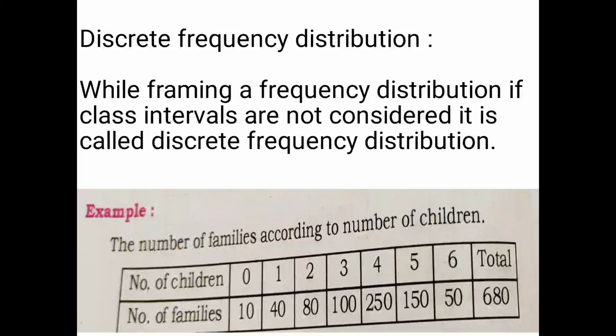So the number of children is a variable and frequency is the number of families. With respect to the number of children, we are going to see the frequencies. They are nothing but the number of repeated families. For 0 children there are 10 families. For 1 child there are 40. For 2 children there are 80. For 3 children there are 100 families. For 4 children there are 250 families. For 5 children there are 150. For 6 children there are 50 families, and in total there are 680 families.